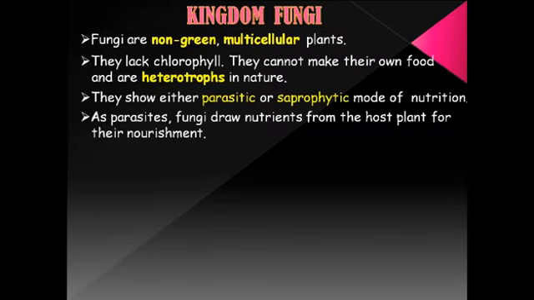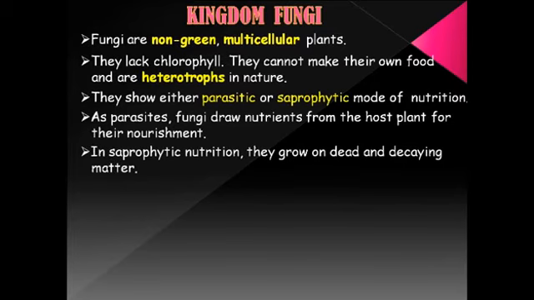As parasites, fungi draw nutrients from the host plant for their nourishment. So I have already told you, the host plant is always at the loser's end, and only the parasites get the advantage.